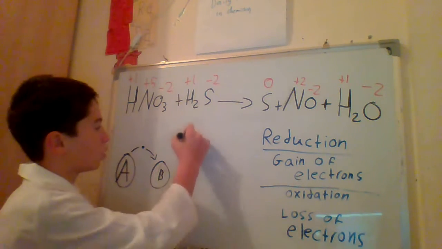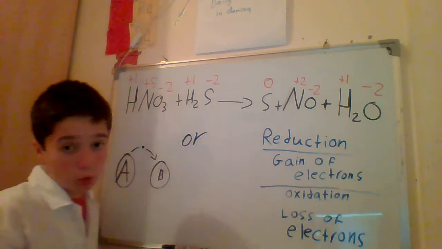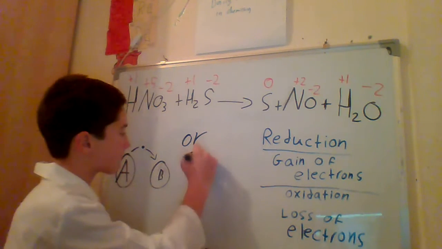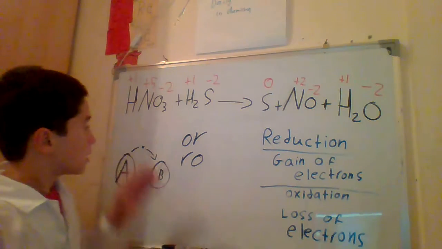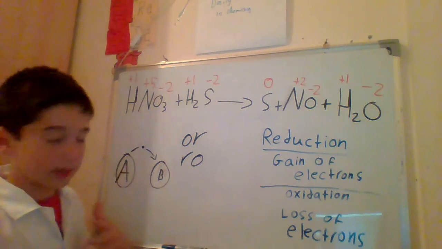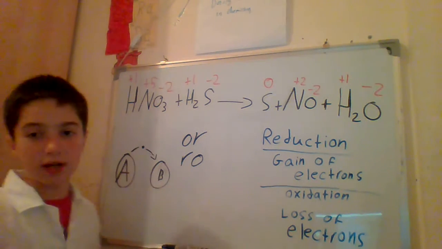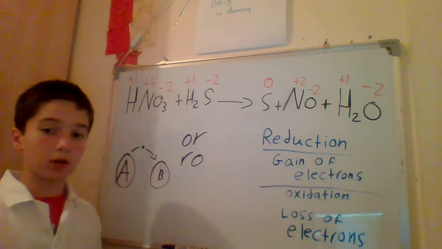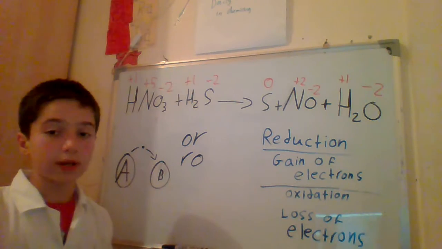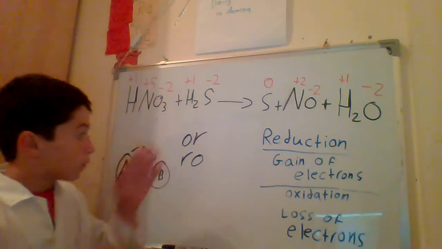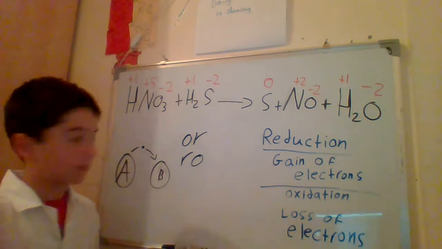Okay, we can do this. You can write "or" and flip it to say "ro". "Or" stands for, I made it up, okay? I made it up. The oxidized element or atom is the reducing agent. It's easy.